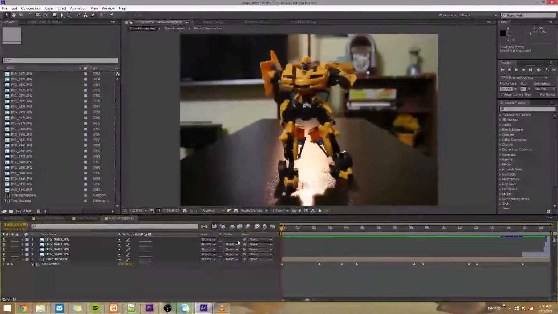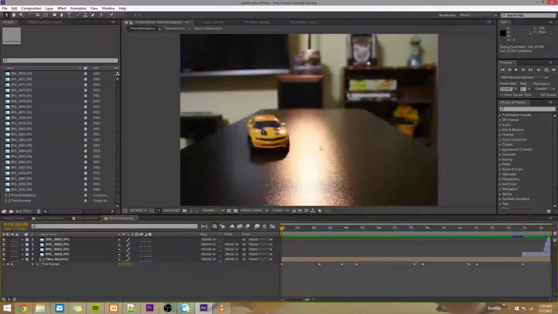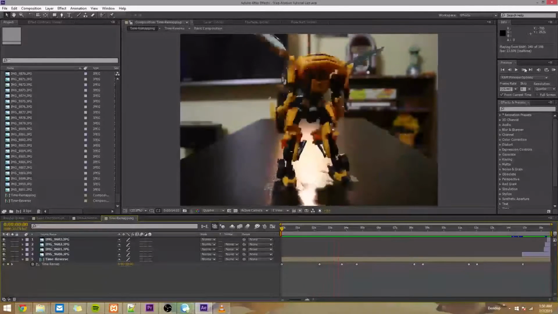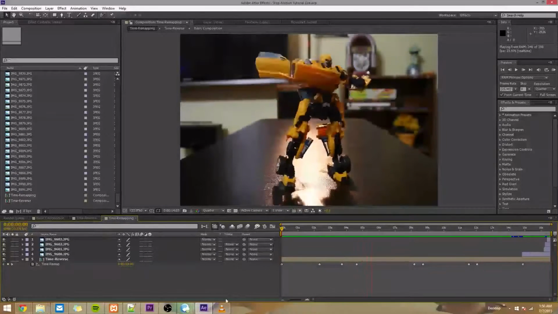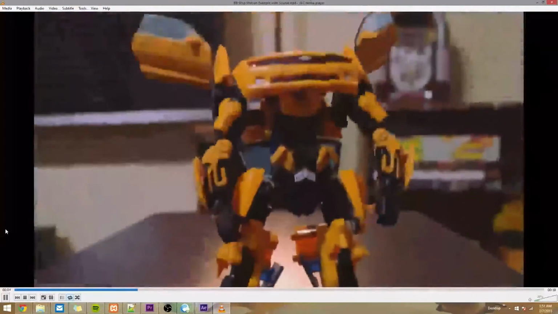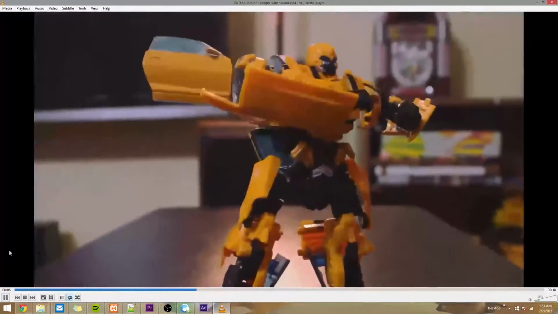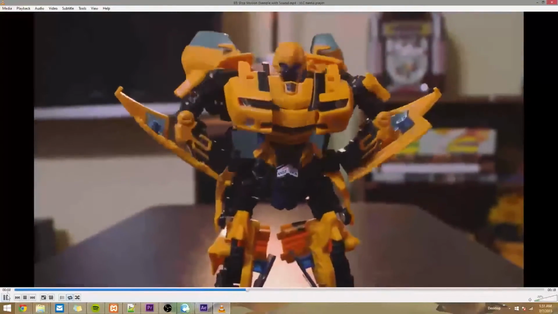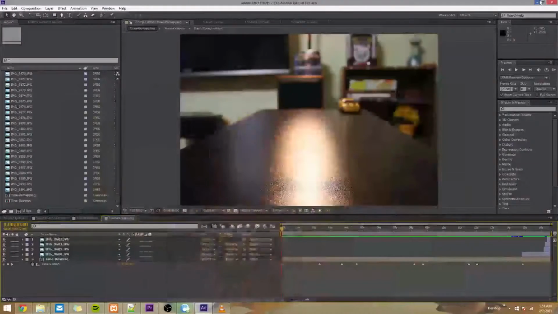Alright, so in this video we're going to add camera movement to this animation. So far it's looking okay, but we can make it look a lot better. Something like this. So you notice the camera's really alive in this. It's moving a lot, adding a lot of excitement.